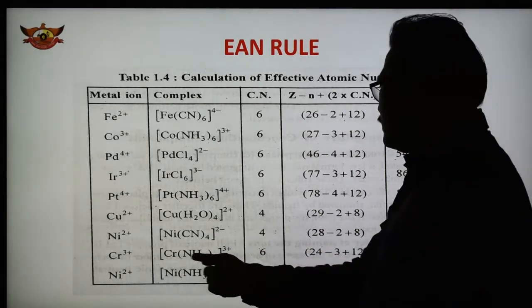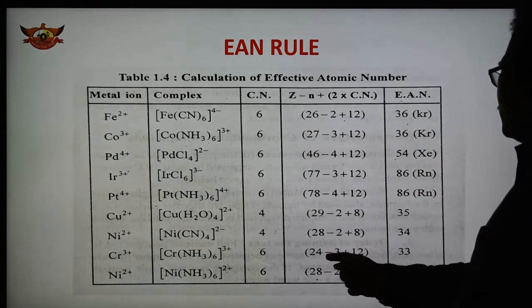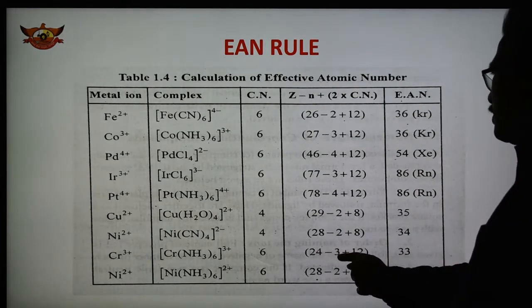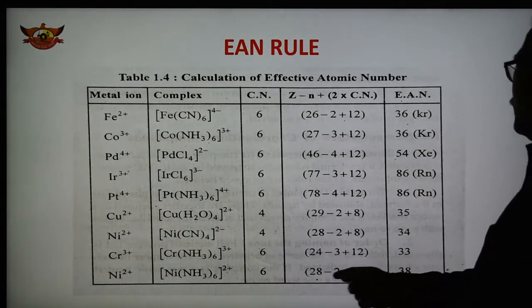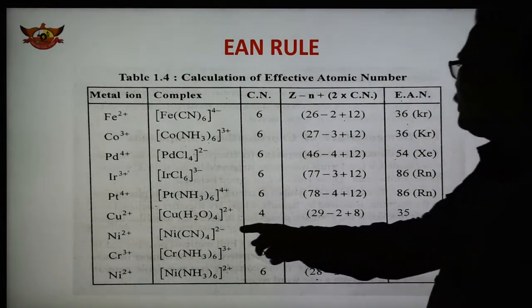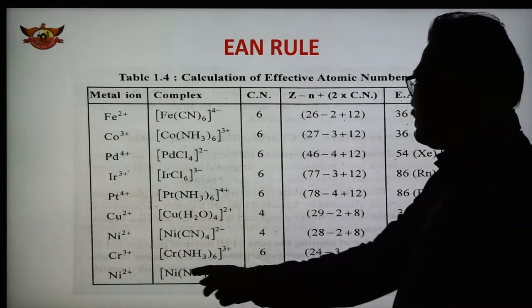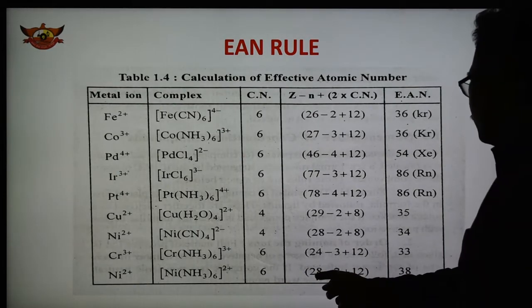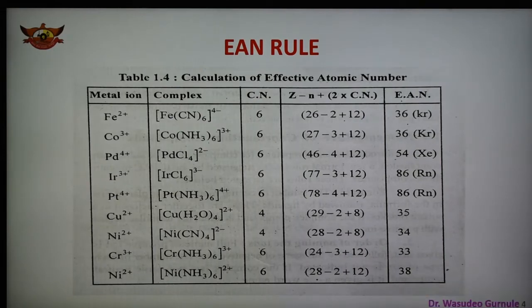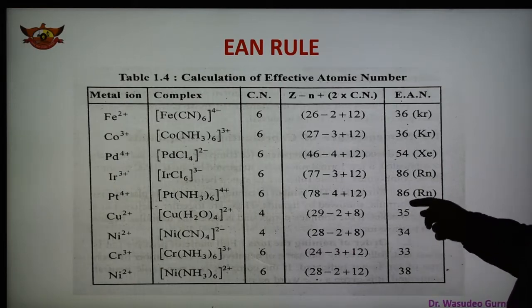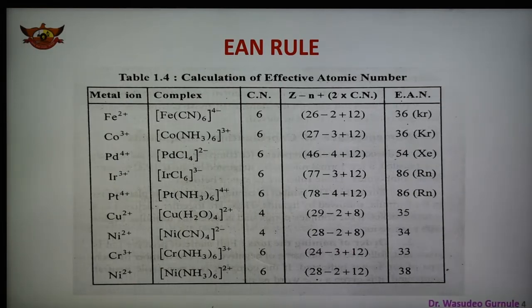In the case of the chromium complex, hexaamminechromium(III), 24 is the atomic number of chromium, minus 3 because of the 3 plus charge, plus 12 because 6 ligands are there, so 33. In this case, these complexes do not obey the EAN rule. Another, hexaamminenickel(II), coordination number 6, atomic number 28, minus 2 plus 12, 38. So it is greater than that. So 36, 36, 38, 33, 34, 35: the first complexes obey the EAN rule, and the last 4 complexes do not obey this EAN rule. So these are some examples.